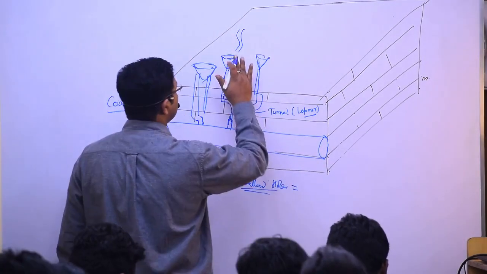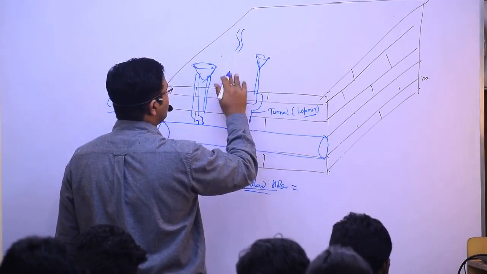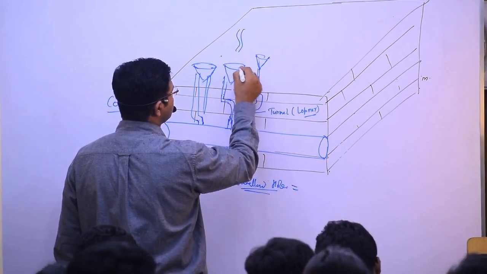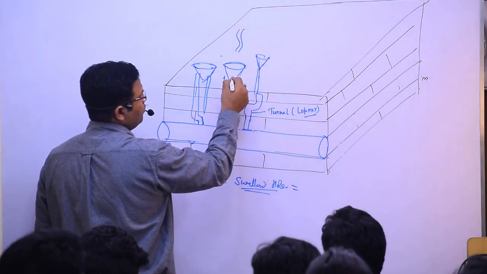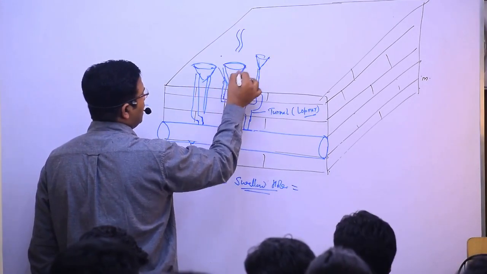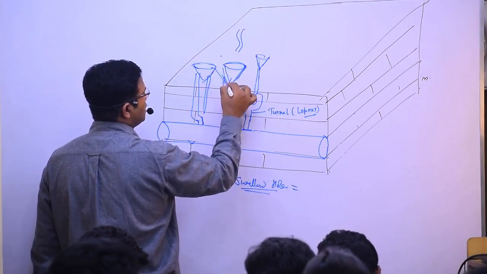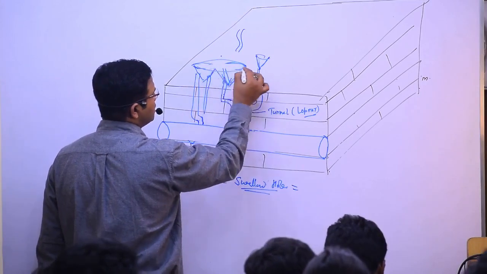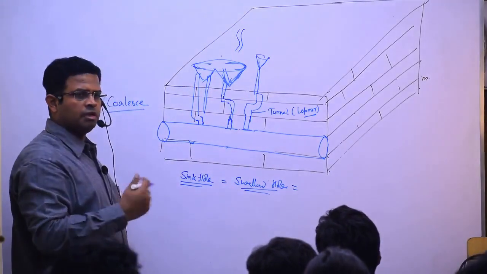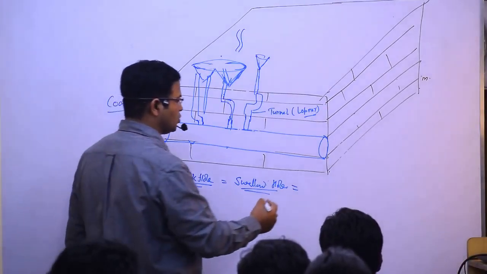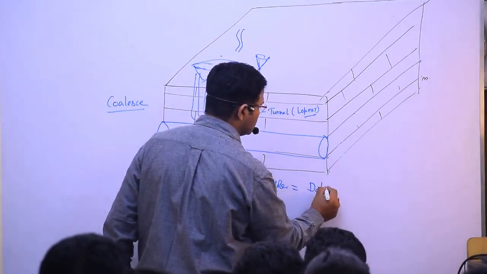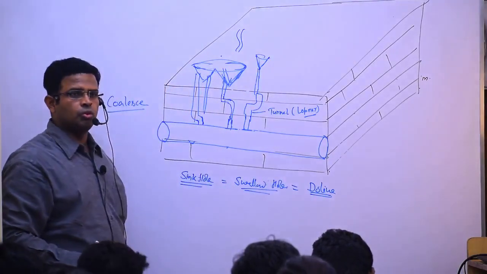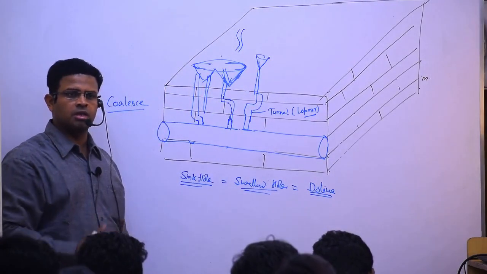And I said that there is also one swallow hole that has been formed. Understood? And when this swallow hole keeps on enlarging, they get together and it becomes a very large sinkhole, and it is known as Doline. So which are the structures we are seeing one after another?